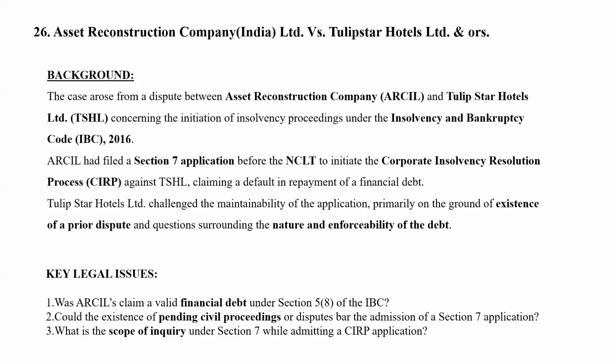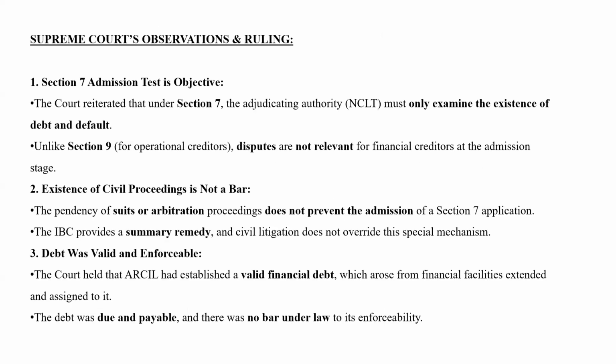Because the question of dispute comes in a section 9 application and not under a section 7 application. And what is the scope of inquiry under section 7 while admitting a CIRP application? So these were some of the questions. So what did the Supreme Court say? The Supreme Court said that under section 7, the adjudicating authority must only examine the existence of debt and default. Unlike section 9, disputes are not relevant for financial creditors at the admission stage. And the existence of civil proceedings is not a bar. So even if a civil proceeding is subsisting, still a section 7 application can be filed.